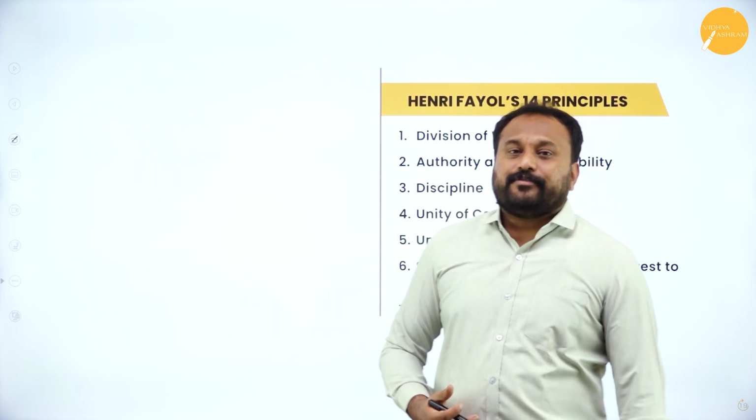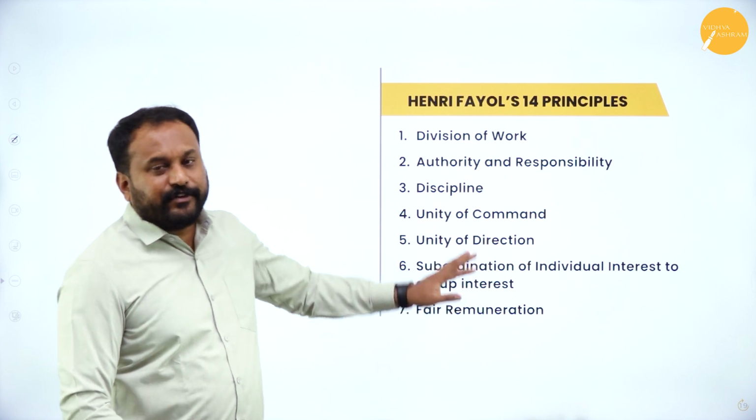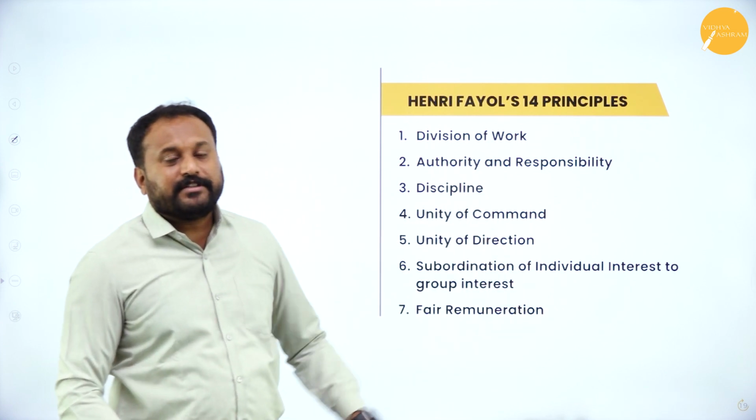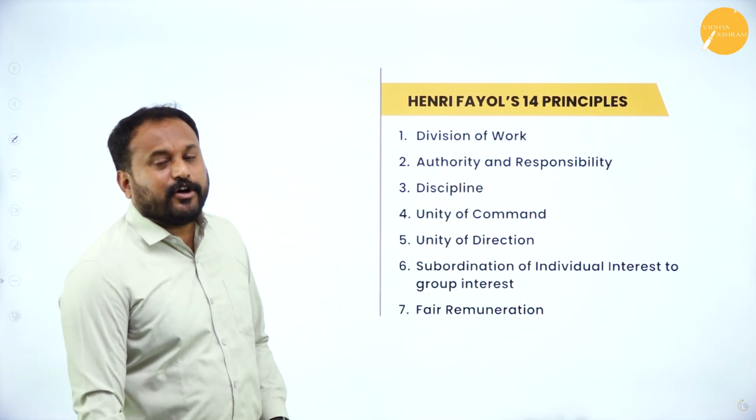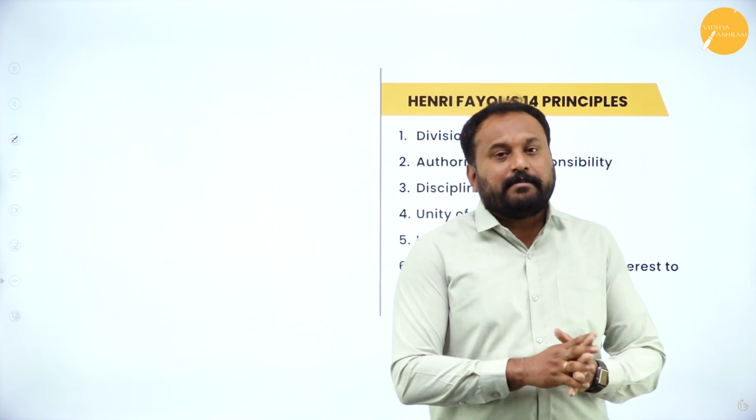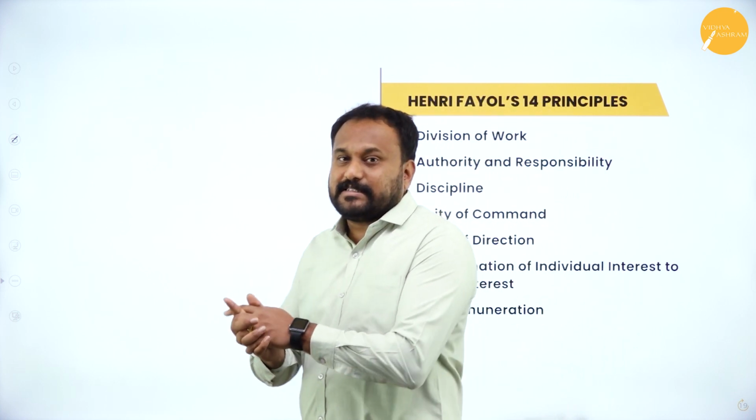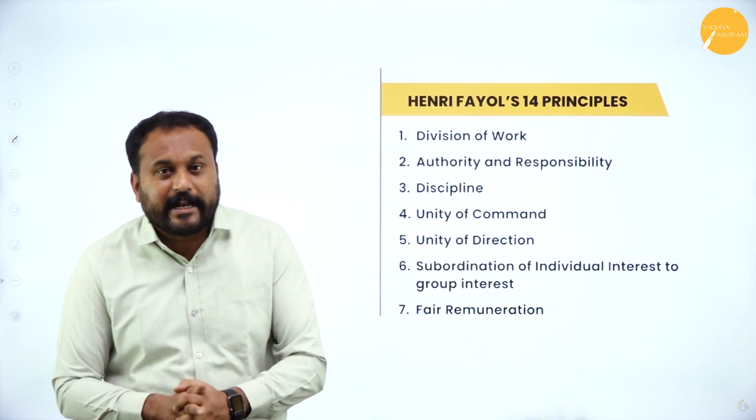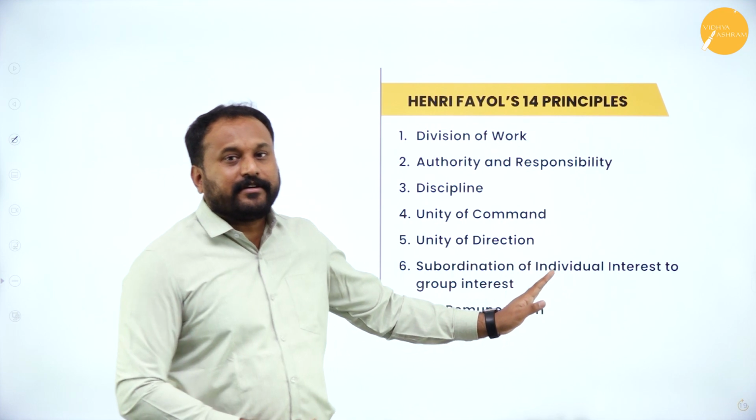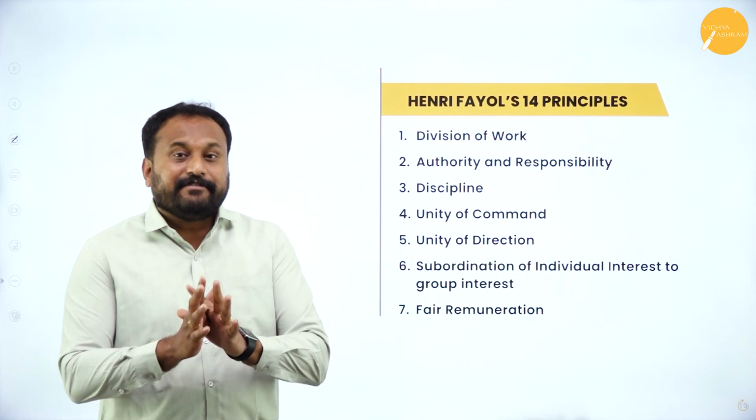So now we'll go with the 14 principles which he stated. In this, I've given you the first 7. The first one is division of work. Second is authority and responsibility. Third is discipline. Fourth is unity of command. Fifth is unity of direction. Sixth is subordination of individual interest to group or general interest. You can actually write it. The 7th one is